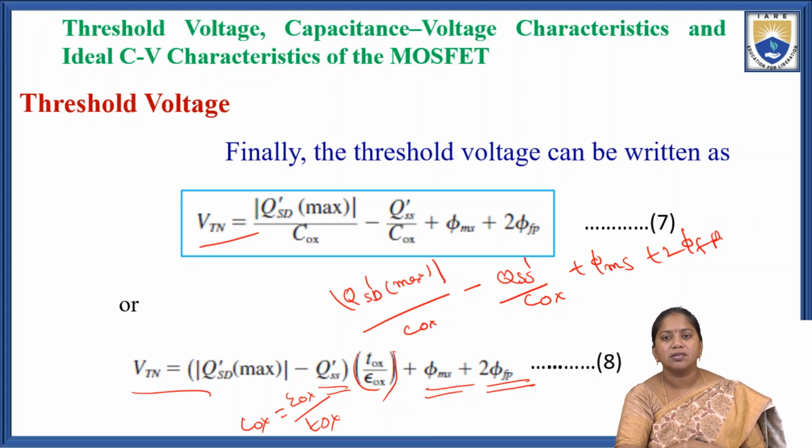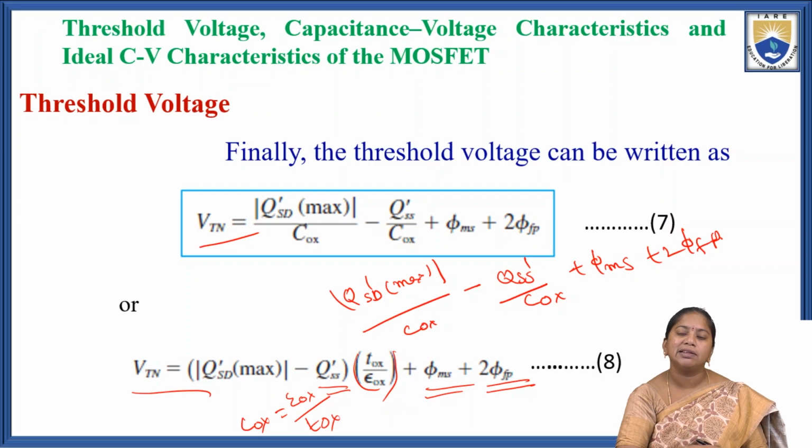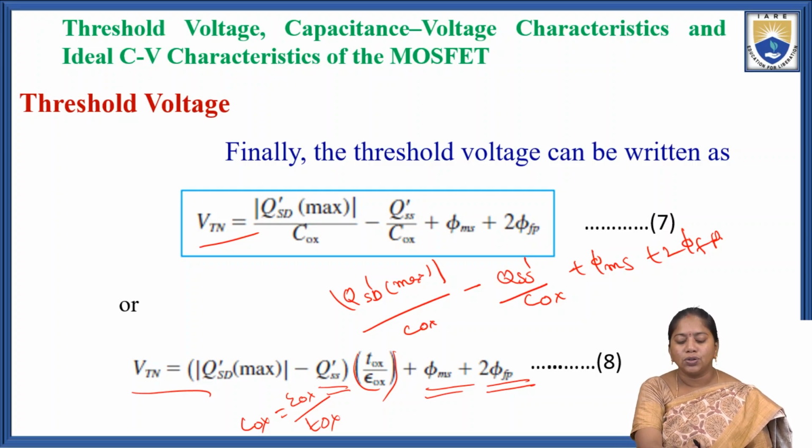Finally, Vtn equals (|Qsd'(max)| minus Qss') times tox by epsilon ox, plus phi ms plus 2 phi fp.